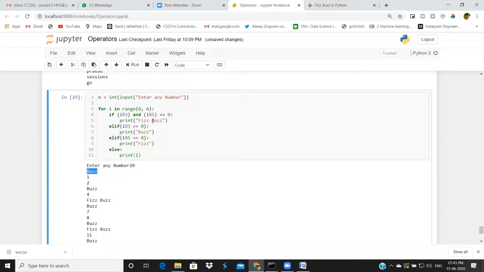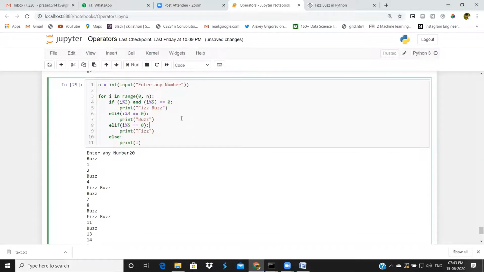0 equal to 0, so it's printing. For 1, not divisible by 3 and not divisible by 5, so we got the number directly. If you take 3, we got buzz. If you take 5, we got fees buzz. Oh, it's giving the wrong output.